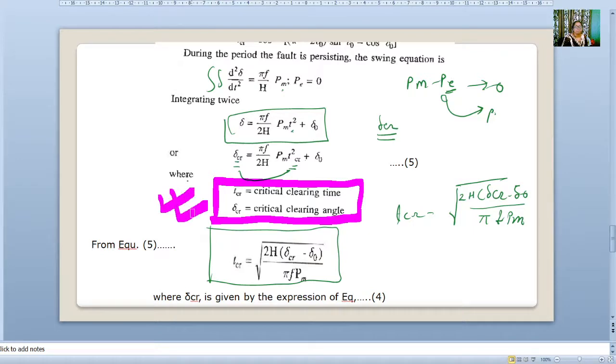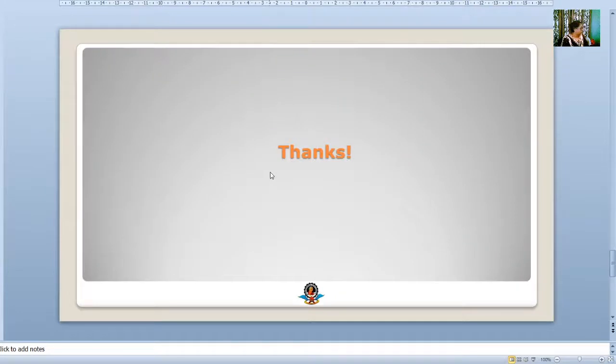Thank you very much. In the next lecture we will see the application of the equal area criterion considering a fault in the middle of the transmission line, at one end, and a sudden change in mechanical input. Thank you very much.